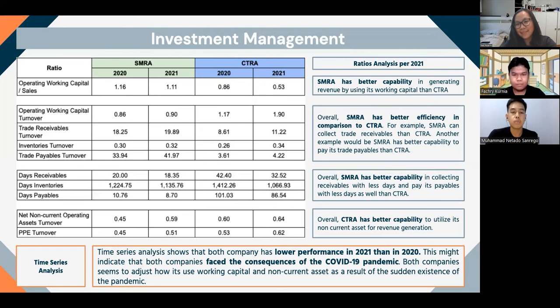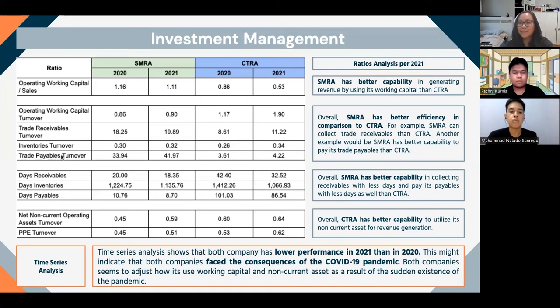Last but not least will be the non-current asset investment management ratio. There are two of these ratios that we need to see. The first one will be the net non-current operating asset turnover, and the next will be the PPE turnover. In contrast to the previous ratios that I've mentioned before, we can see that overall, CTRA has better capability to utilize its non-current asset for revenue generation. So that will be the ratio analysis for 2021.